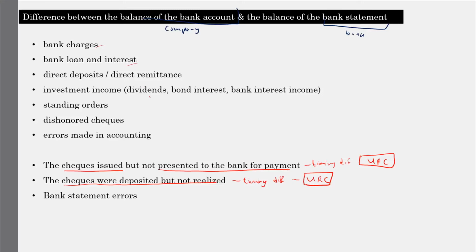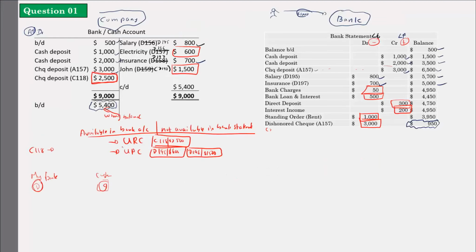Standing orders, dishonored checks, errors made in accounting. When you are doing the account, sometimes you can make errors, right? Let's assume instead of writing 1,000, which is the correct cash deposit, you have written 100 as your cash deposit. So that is an error, right? That error will lead to a difference between the bank account and the bank statement.